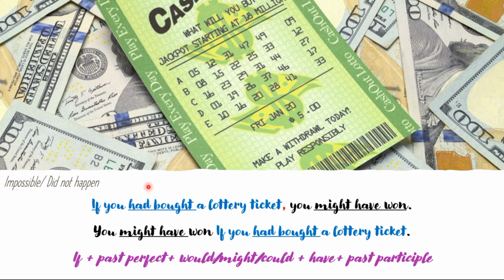This is something that in the past did not happen, so right now it's impossible to win the lottery, right? So we are just imagining what would have happened, or in this case, what might have happened if I had bought a lottery ticket, all right? So this is the second and third conditional.